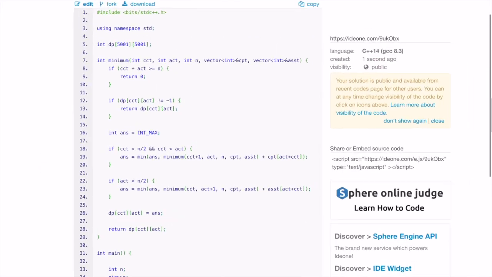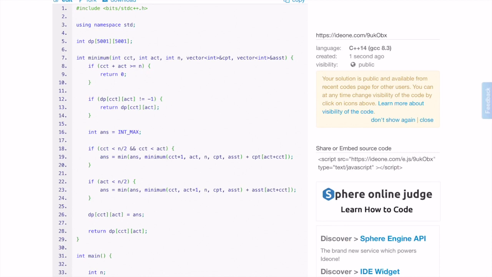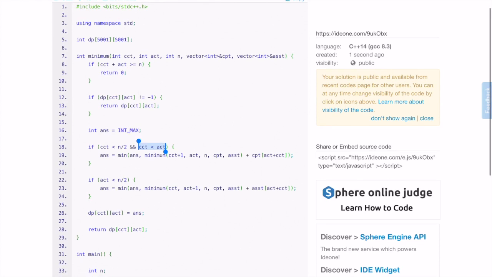So a couple of very important things that we have seen: one, we can only select captains if the count of captain is actually smaller than the count of assistant captains, or assistant pilots, because if we select captains first, then we'll be left with no assistant for them to work with, right? So this was the most important concept here. And second was to figure out that the number of captains and the number of assistants is always going to be at max n by 2, and n is given to be even in the question, right? So this is how we go about solving this question.